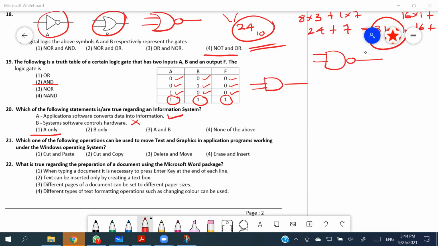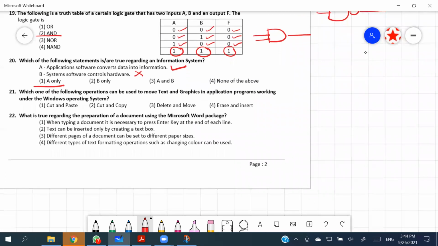21st. No, not the 21st. 22nd. The 22nd says, what is true regarding the preparation of a document using the Microsoft Word package? When typing a document, it is necessary to press the Enter key at the end of each line. Yeah, seems to be a correct one. So they are asking about the true statement.